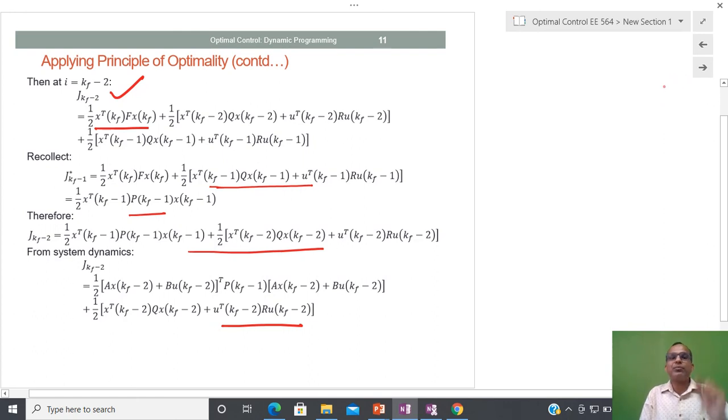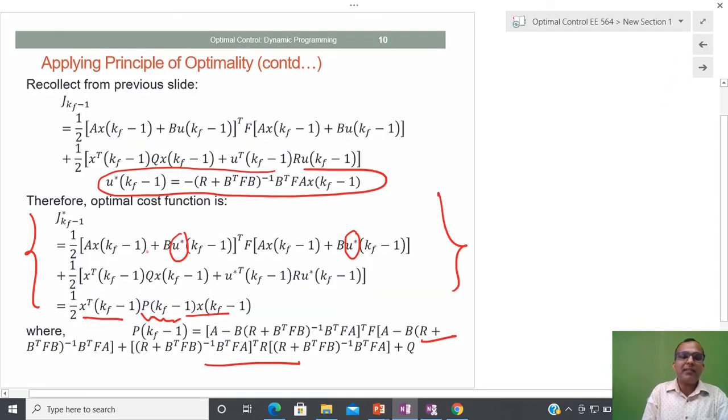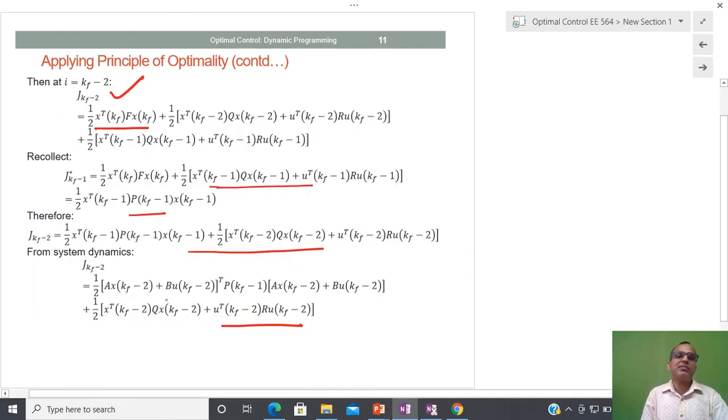So each time, I have done it for kf minus 1, and after that the same process, whatever process we have done, we are going to repeat the same kind of process for kf minus 2, and here again I have x transpose kf.